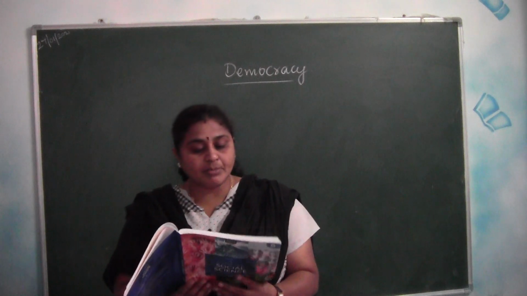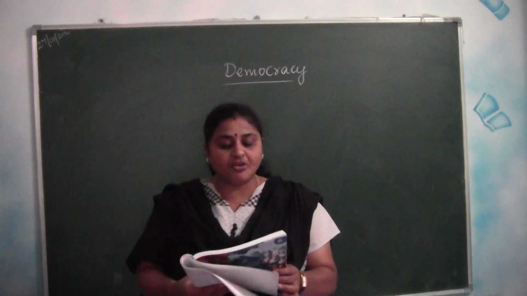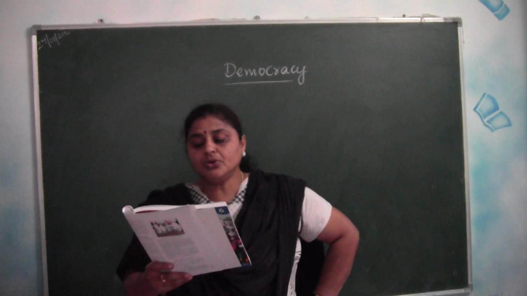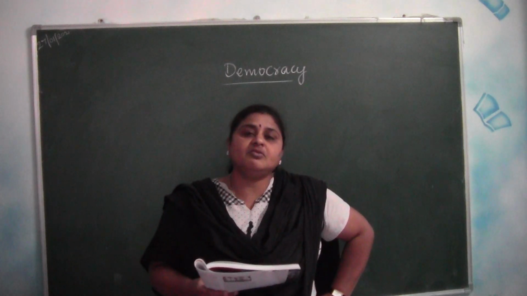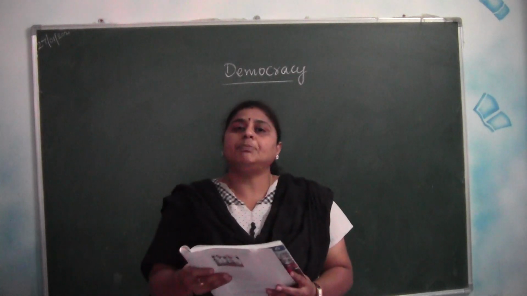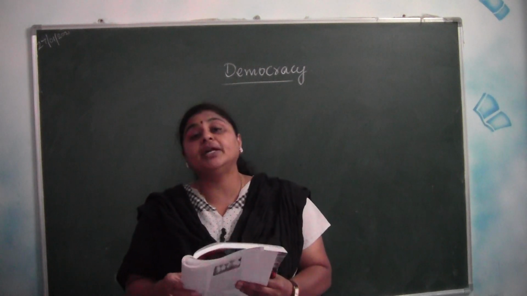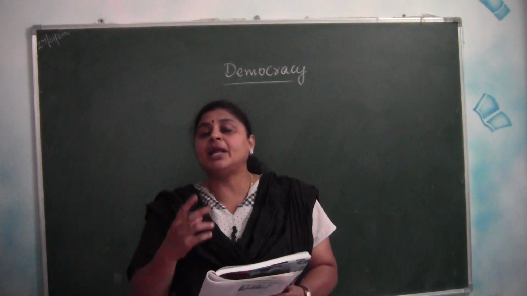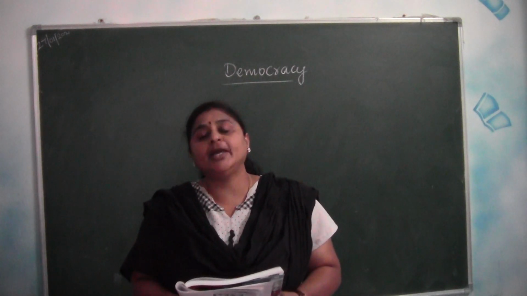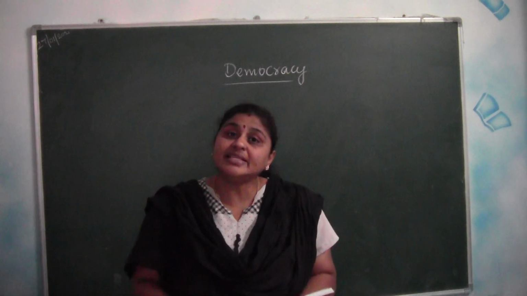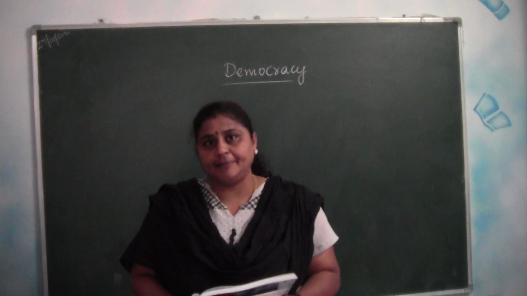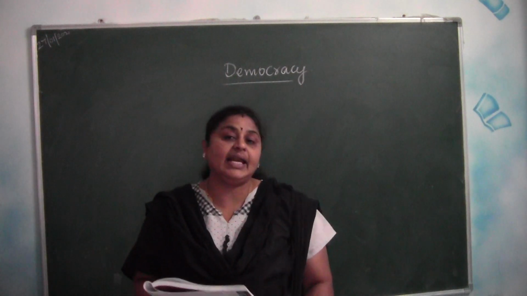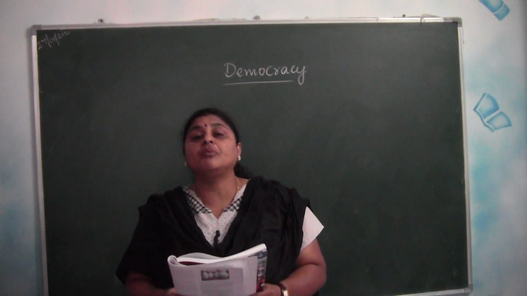The party that wins the majority of seats in a legislature forms the government. Representative democracy means the rule of the majority. Different parties will contest in the elections. The people will vote for a particular representative, and the party that gains the maximum number of votes will be the ruling party, and the party that has lost the elections will be the opposition party. The party that wins the elections will have the right to form the government.